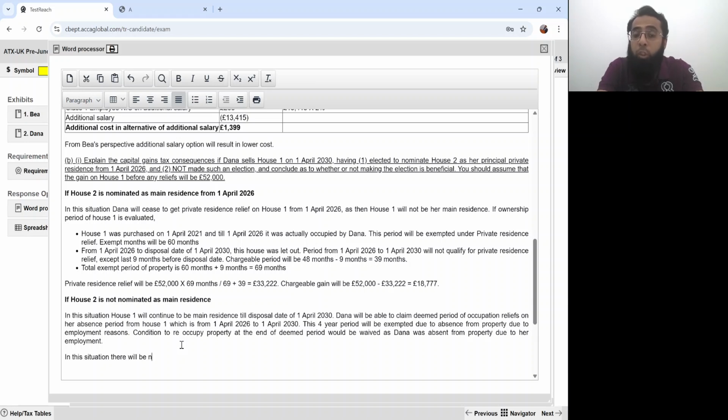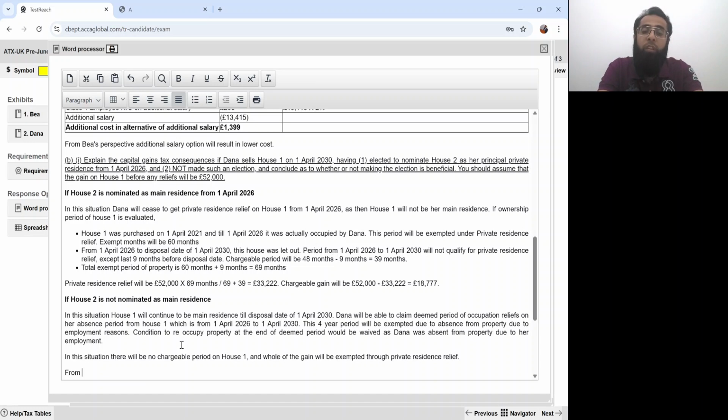Okay, in this situation, there will be no chargeable period on house 1, and the whole of the gain will be exempted through private residence relief.